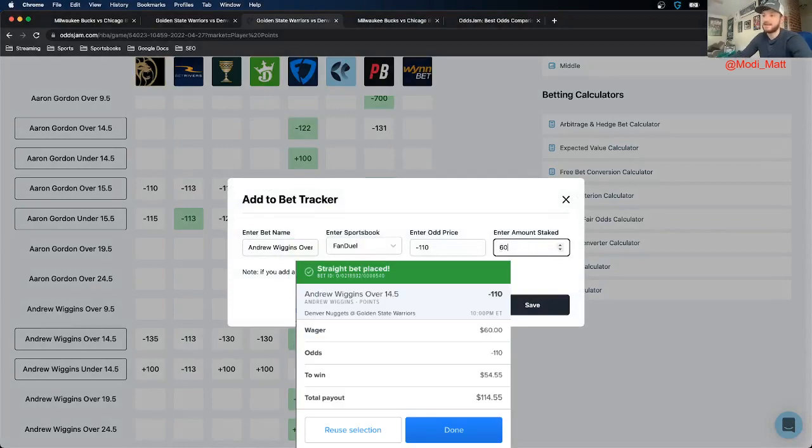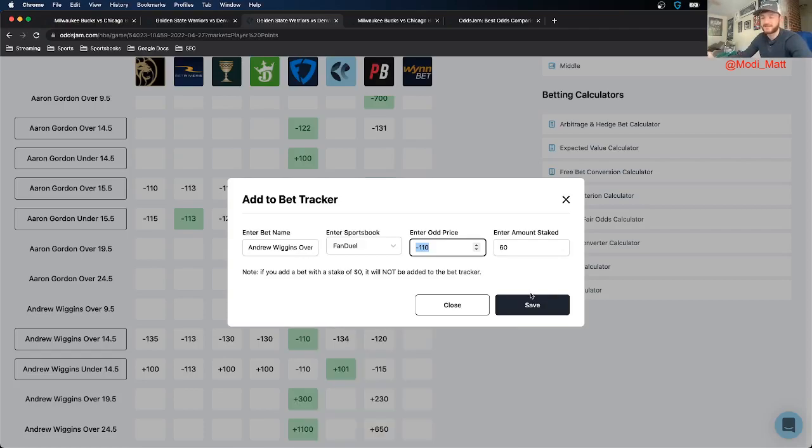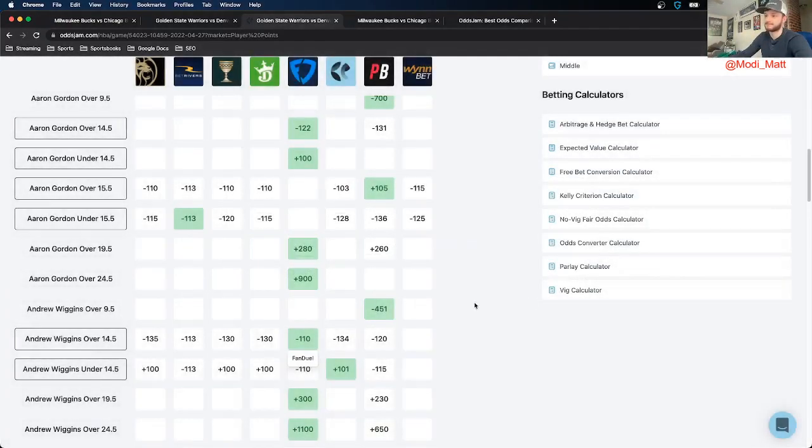I ended up betting this one for $60. Again, Wiggins over 14.5 points, minus 110 on FanDuel. $60 is about a 3-unit play for me. 50 is about closer to 2.5, and then the other one was a 2-unit play.